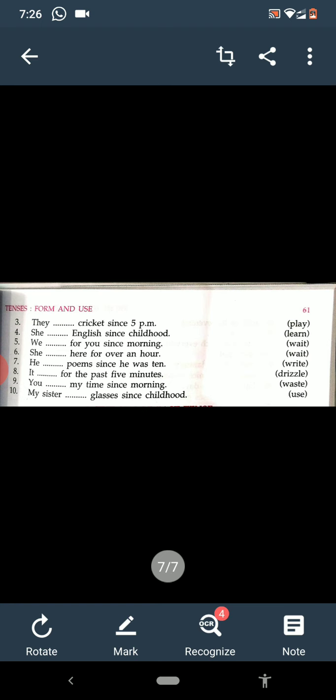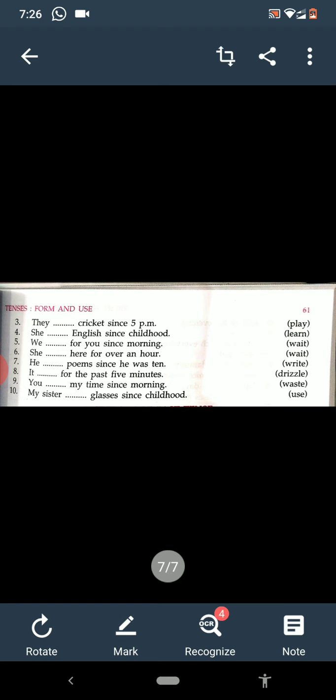Okay, now the present tense is complete today. So how many parts have we done of present? We have done 4 parts: simple present, present continuous, present perfect, and present perfect continuous. In simple present, we used the formation subject plus first form of the verb and s or es as per the subject.